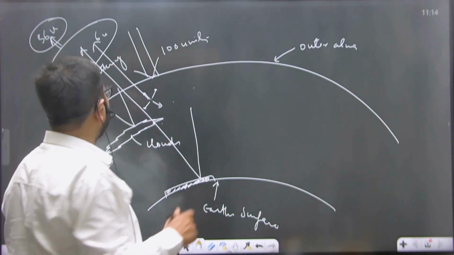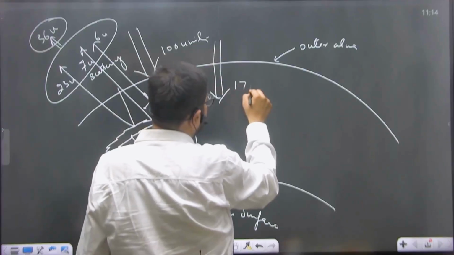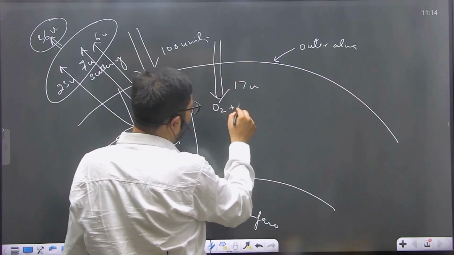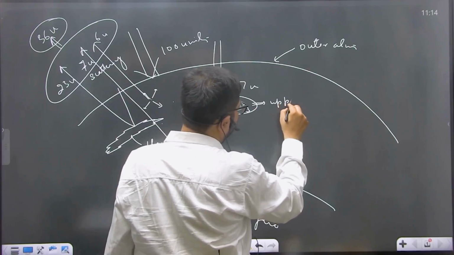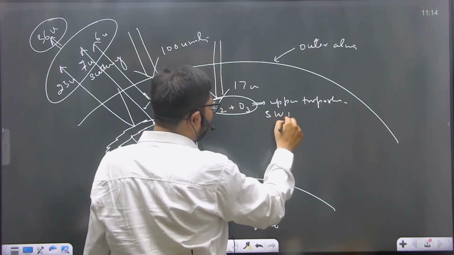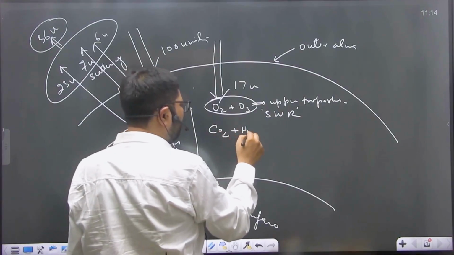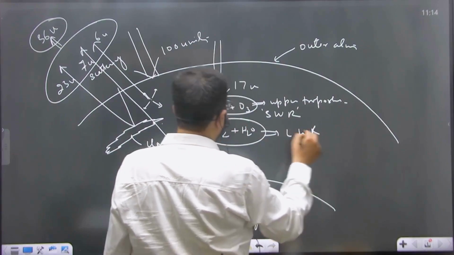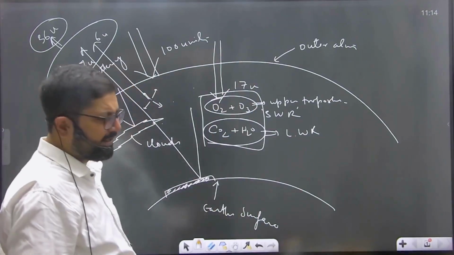Now, 17 units of incoming solar radiation are absorbed by the atmospheric gases, especially oxygen and ozone, in the upper troposphere. They absorb short wave radiation, and carbon dioxide and water vapor in the lower part of troposphere, they absorb long wave radiation. Together, these gases absorb 17 units of incoming solar radiation.